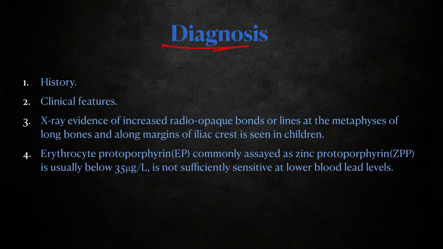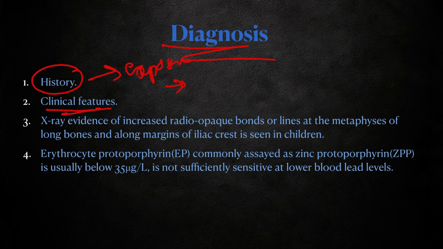Coming to diagnosis of lead poisoning, first mainly the history. History of exposure: if the person works in the lead industry, or there is a history of a child eating some toys or balls, or a farm history, it should be thoroughly taken to know whether exposure is present.